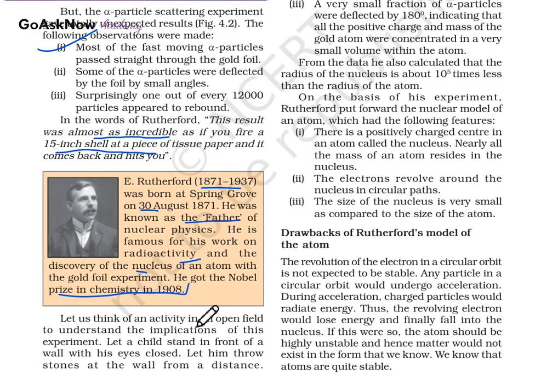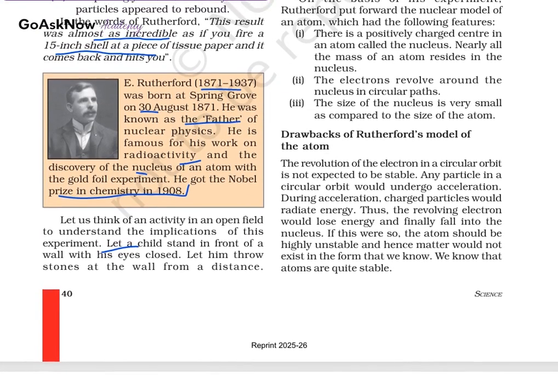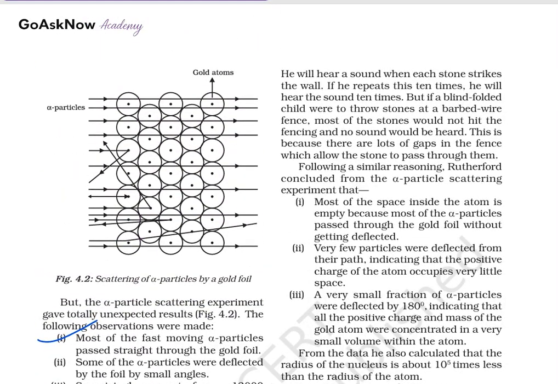Now let us think of an activity in an open field to understand the implication of the experiment. Let a child stand in front of a wall with his eyes closed, and let him throw stones at the wall from a distance. He will hear the sound when each stone strikes the wall. He repeats that 10 times and hears the sound 10 times. But if the blindfolded child threw the stones at a barbed wire fence, most of the stones would not hit the fencing, and the sound would not be heard. This is because there are a lot of gaps in the fence which allow the stones to pass through them.